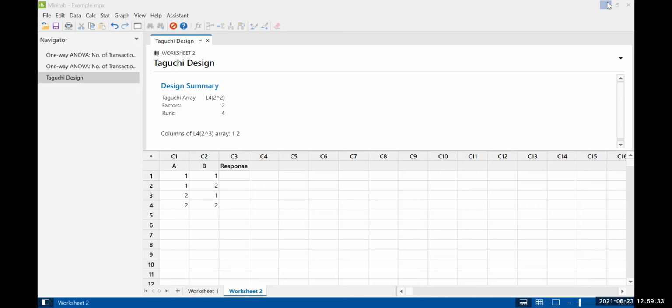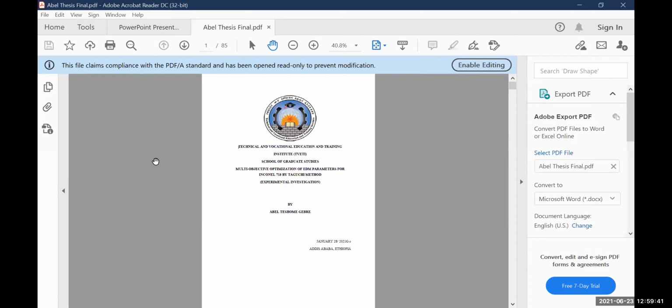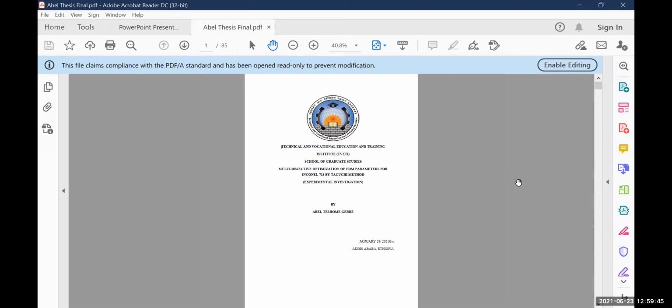So let me show you how it was done. Are you able to see this thesis? Yes. So basically, that was not a single objective, but a multi-objective optimization of the EDM parameters for Inconel 718 using the Taguchi method.